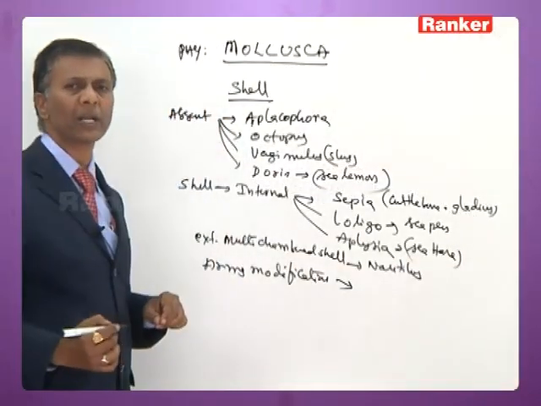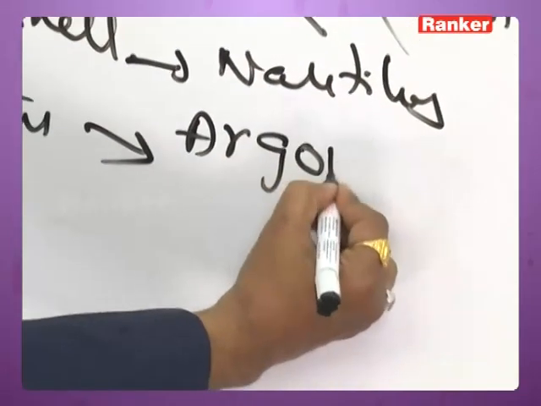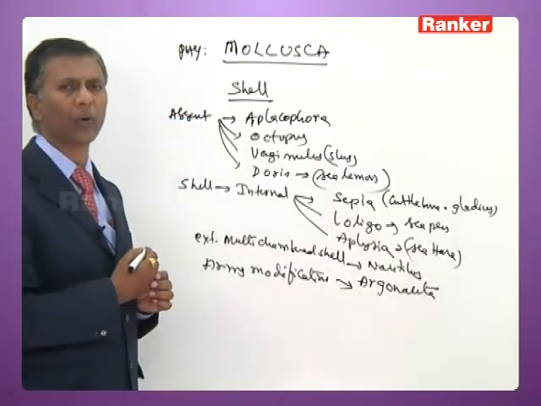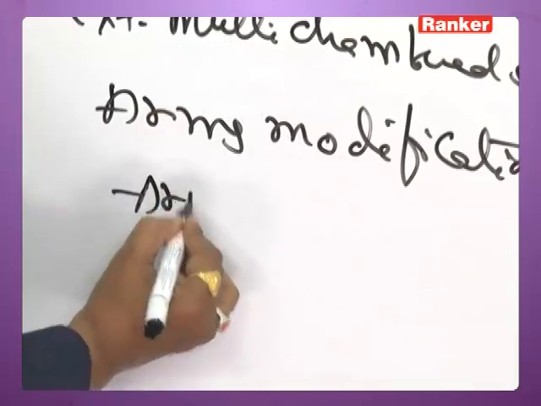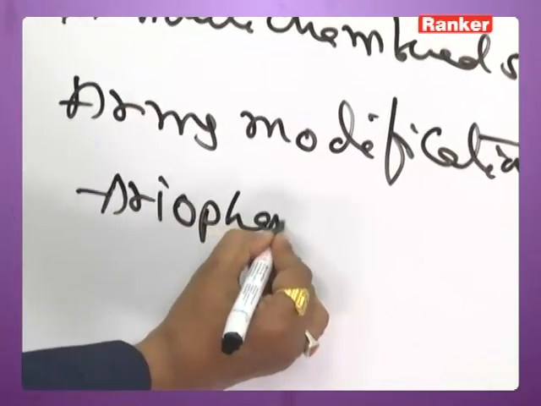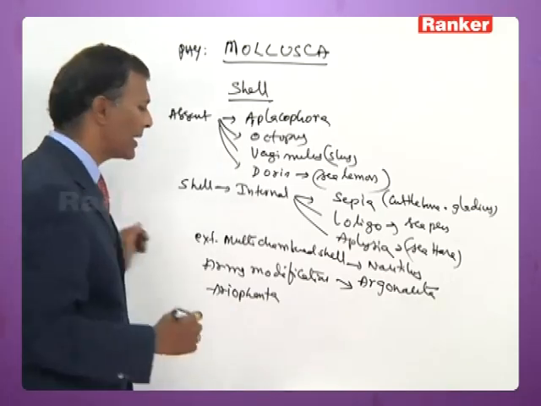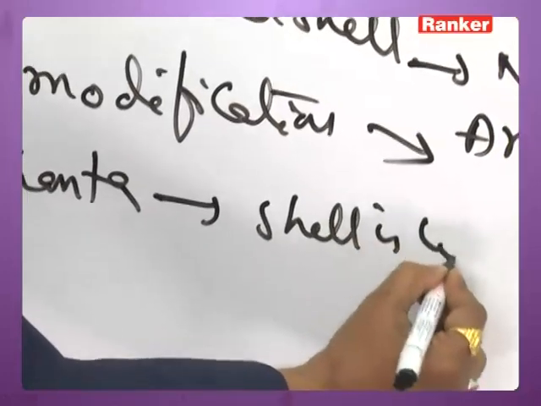In Aerophanta, which is a gastropod, the shell is without operculum.